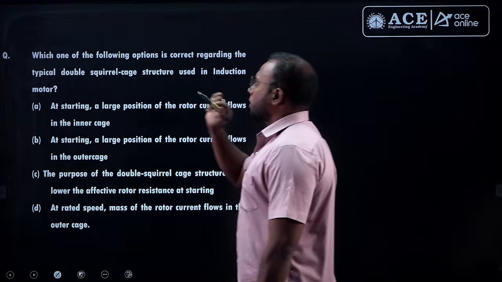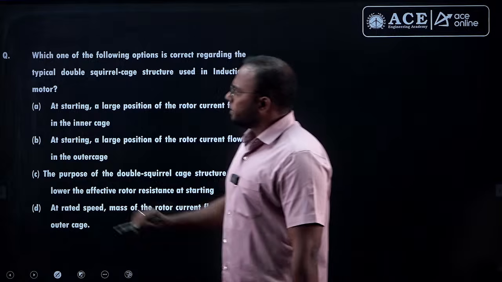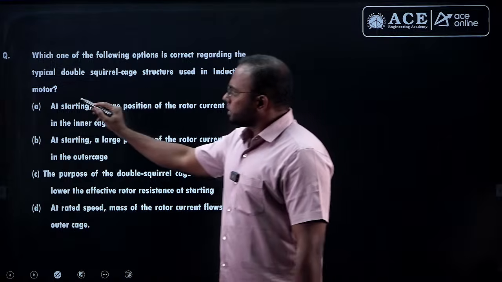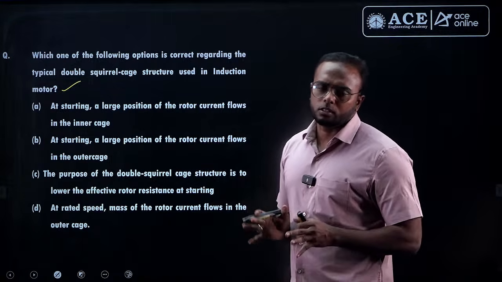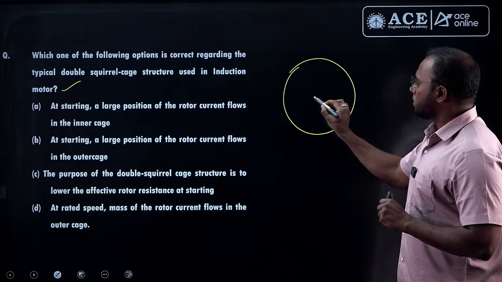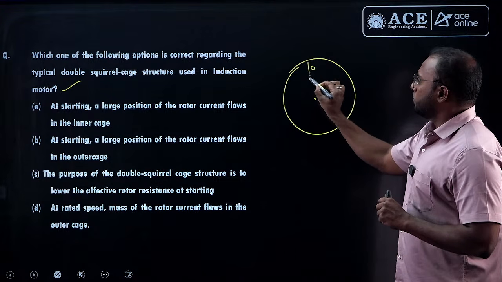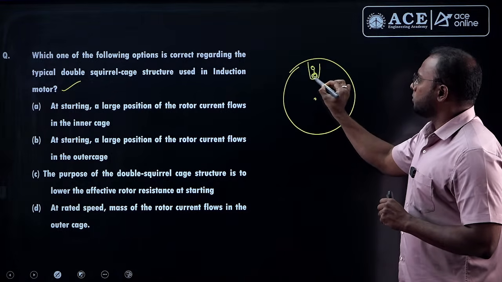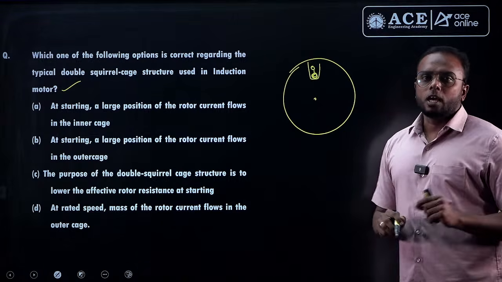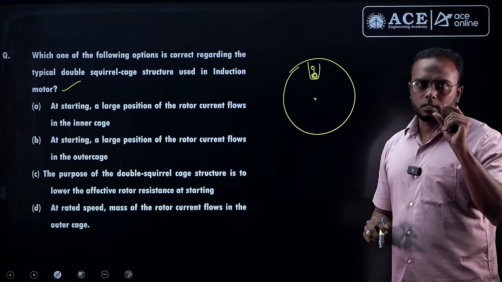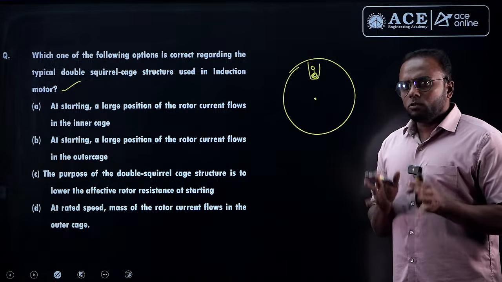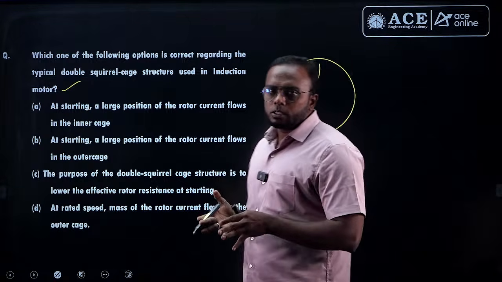Which one of the following options is correct regarding the typical double squirrel cage structure used in induction motor? Double cage rotor simply. In a double cage rotor, in every slot we have two windings. One is the smaller size, one is the larger size. So the outer cage will have a small cross sectional area of conductor, and the inner will be a little larger in size. So why do we use double cage over normal squirrel cage first?